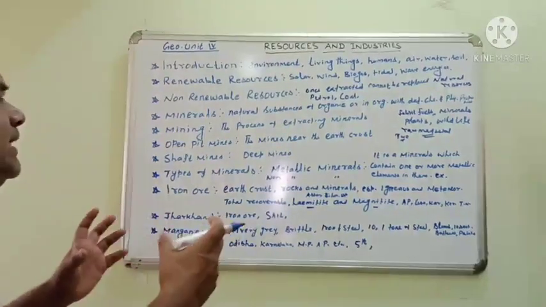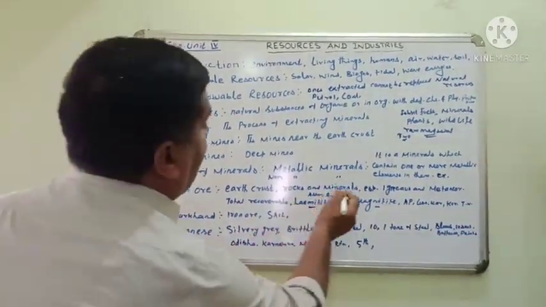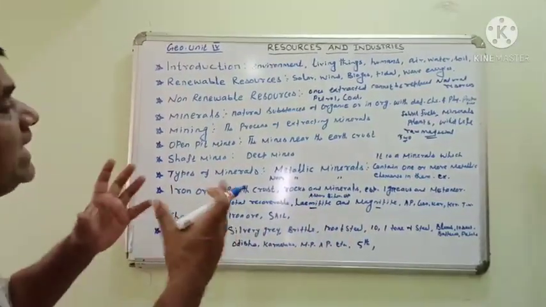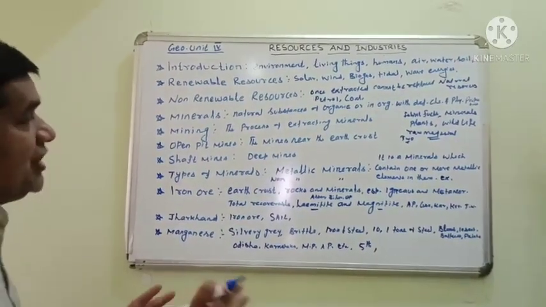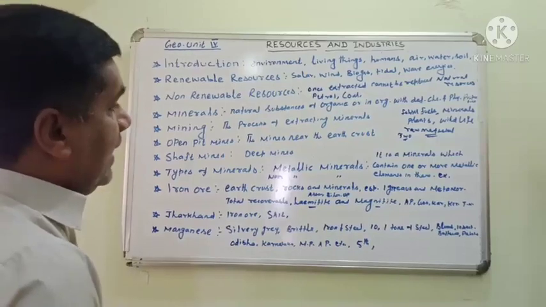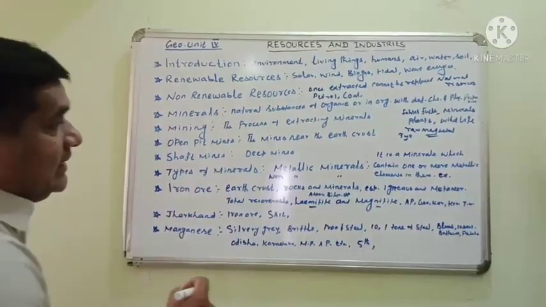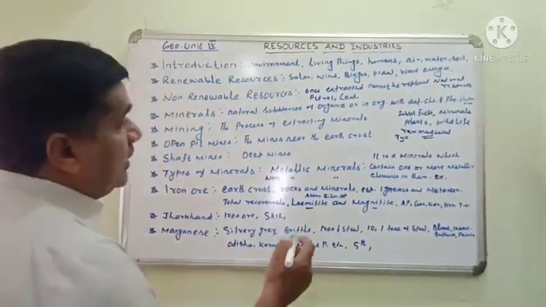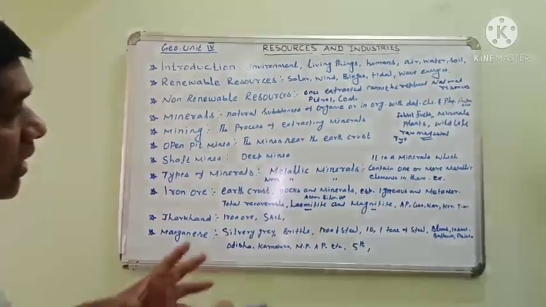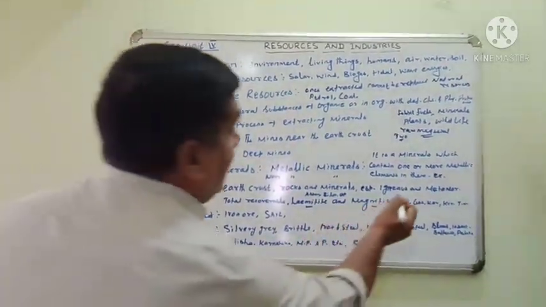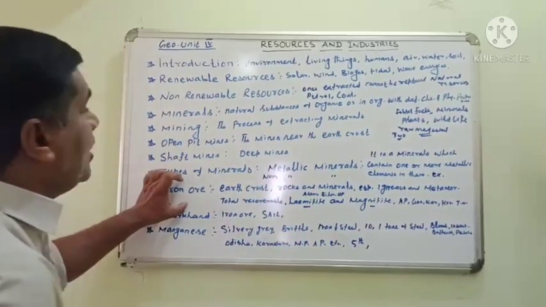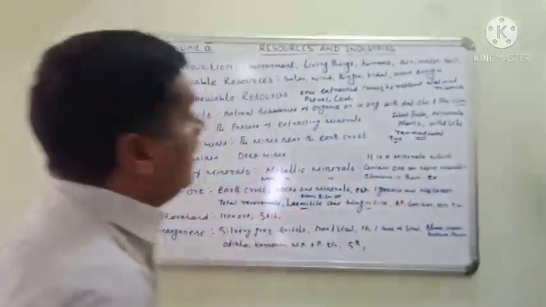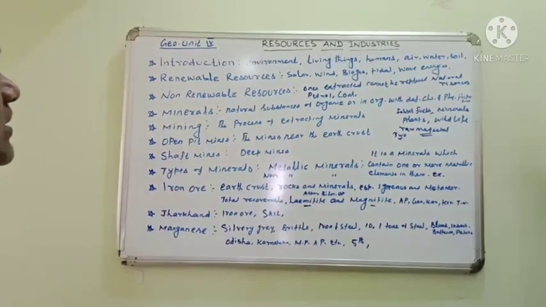It contains rocks and minerals found in the earth crust. Especially, the iron ore is found in igneous and metamorphic rocks in our country.